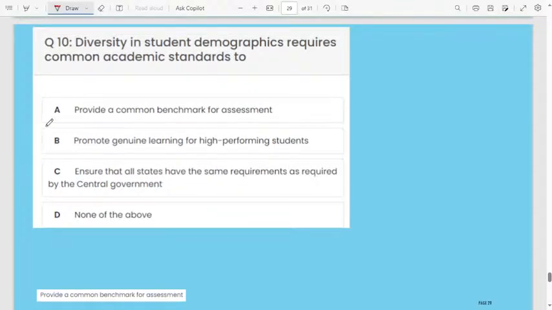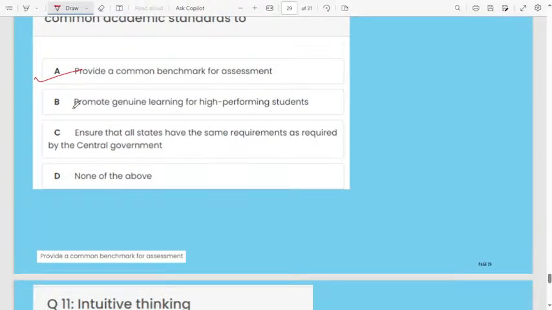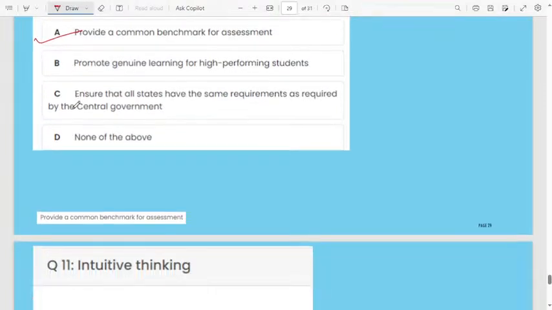Provide a common benchmark for assessment. Diversity in student demographics requires common academic standards to provide a common benchmark for assessment.